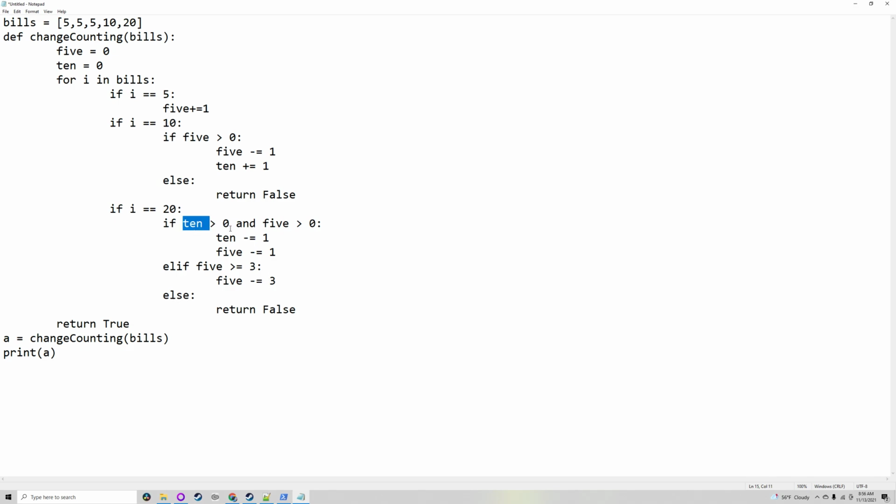If you don't have a 10 and a 5, or you don't have three 5s, then you go into this else, which is obviously false because you can't return the change for the 20. And then it will keep on doing that until it goes to the very end, where it will just return true if it hasn't already returned false. If it returns false, it'll just break out of the function.